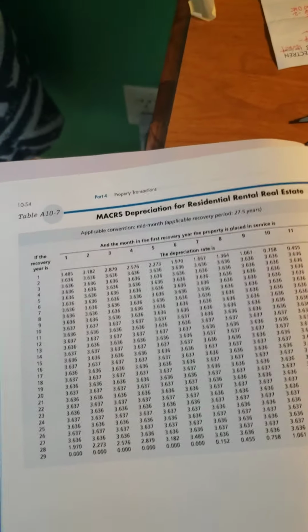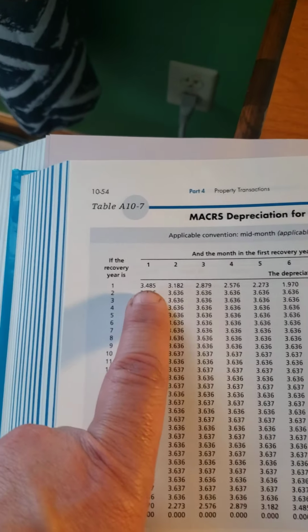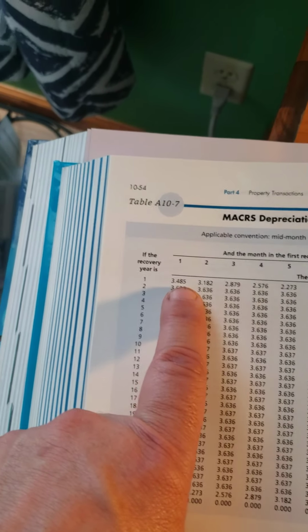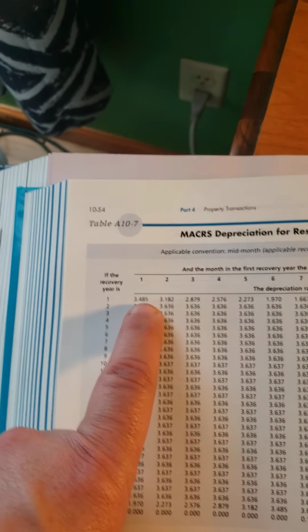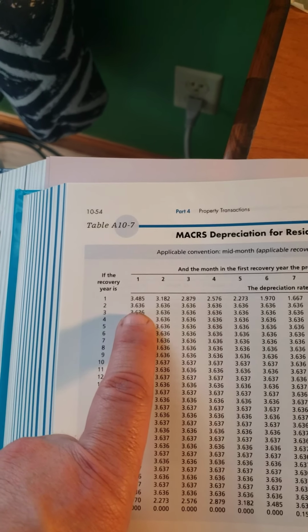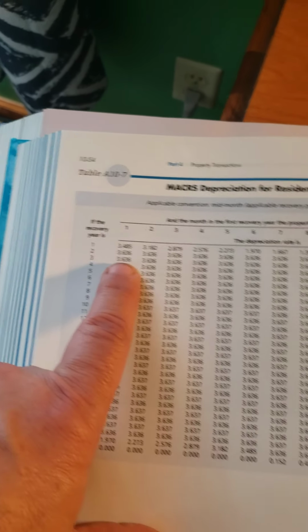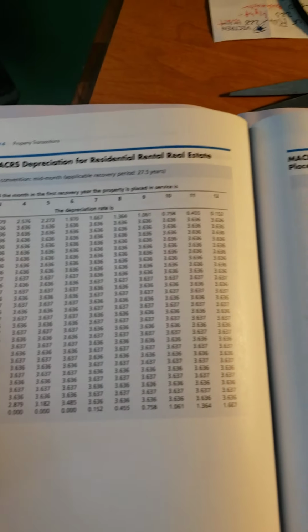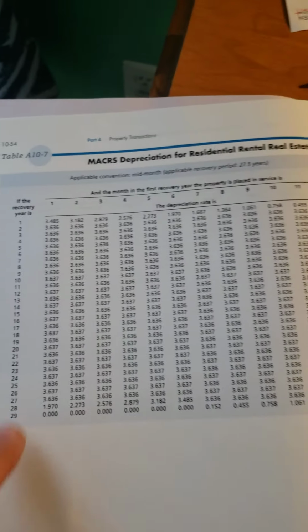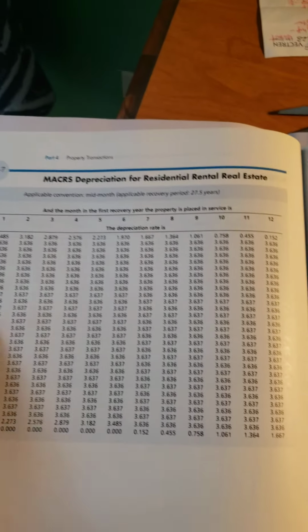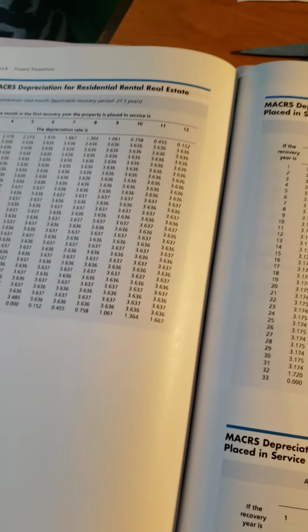That's because I only get depreciation for 11 and a half months in year 1 and a full 12 months in year 2. Okay, so that's those, and again, it's the original purchase price times those percentages.